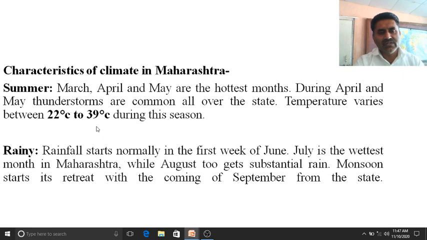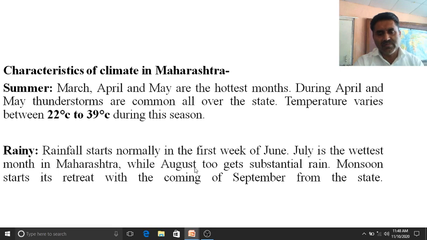Now, whenever summer is completed, there is a rainy season. Rainfall starts normally in the first week of June. July is the wettest month in Maharashtra, while August too gets substantial rain. Monsoon starts its retreat with the coming of September. As I already told you, in June there is the onset, the startup of the monsoon. June, July, August and September are the months where there is rainfall.